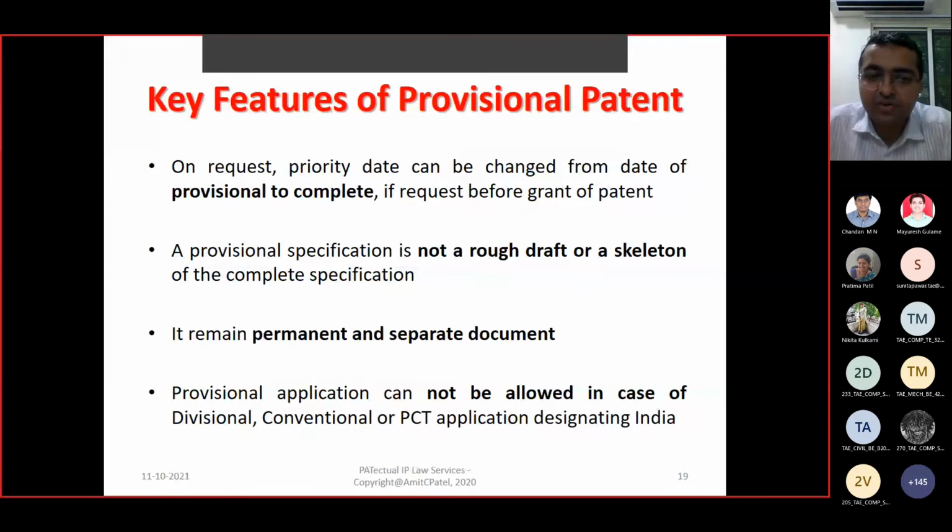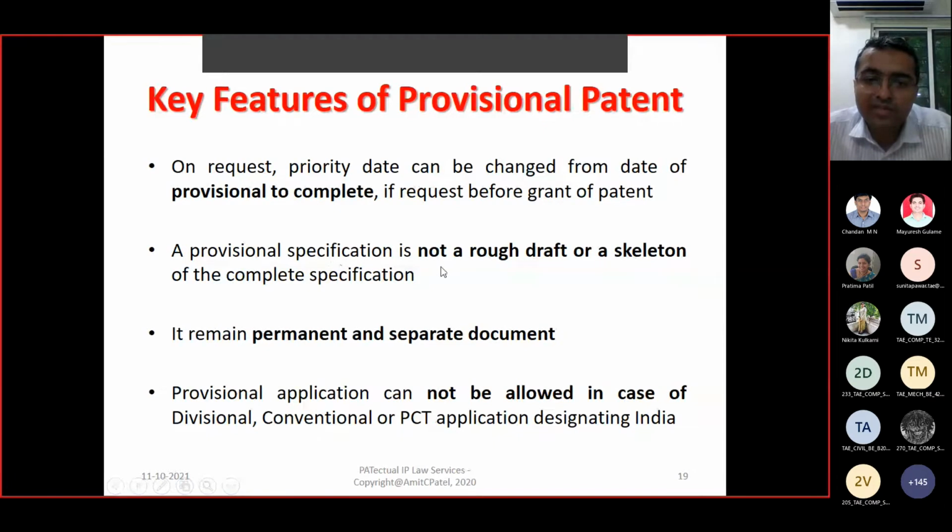But if you do this, it also comes with a risk. If within that time frame any other person has invented the same thing and applied for the patent, that person will be given the grant of patent and not you. And this cannot be undone. Okay, so this has an advantage, but it comes with a risk as well.